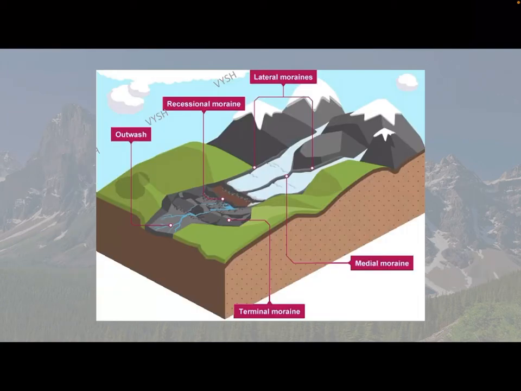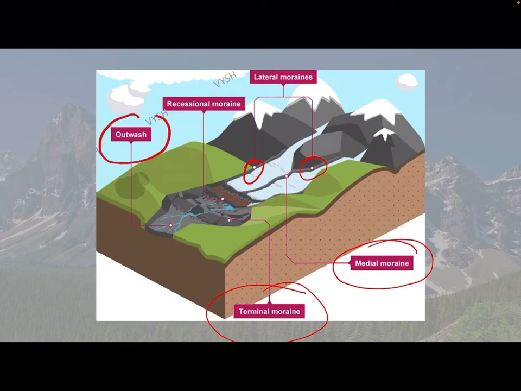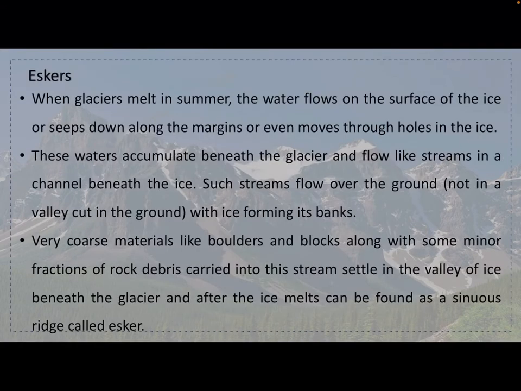You see here, these are the lateral moraines. This is the medial moraine, which is in the center basically. This is the terminal moraine, basically at the toe, at the end. And you see the outwash is here, which we said has rounding of the edges of the pebbles and all.